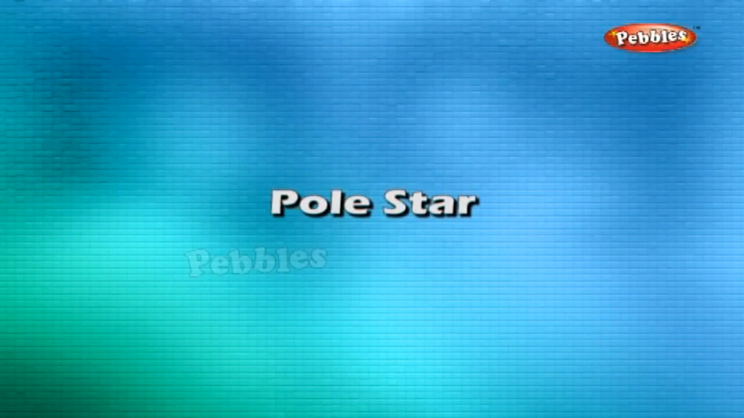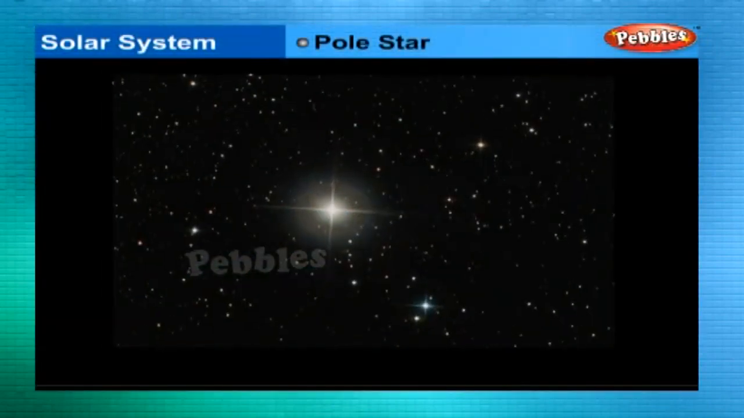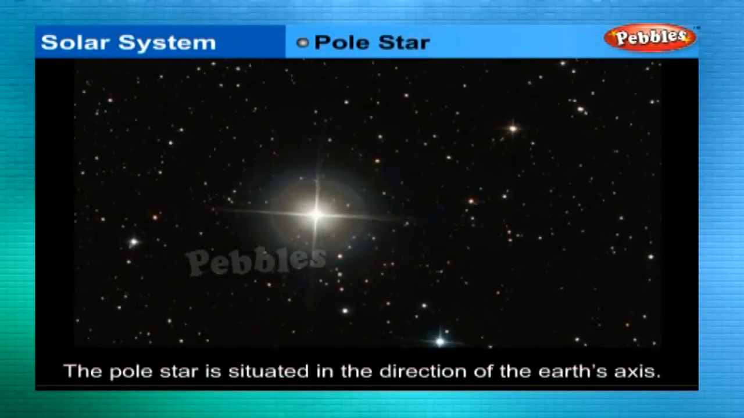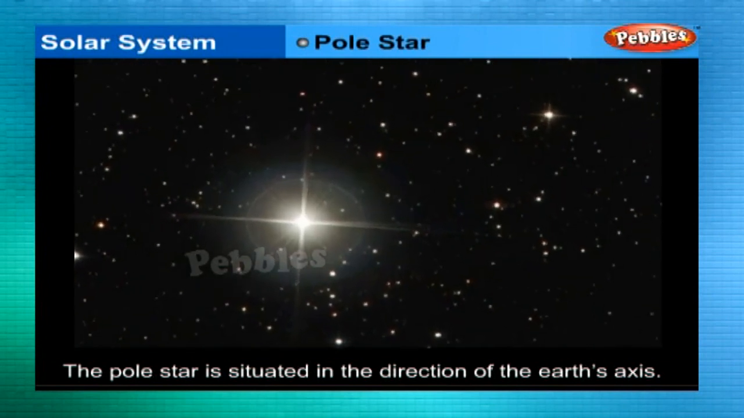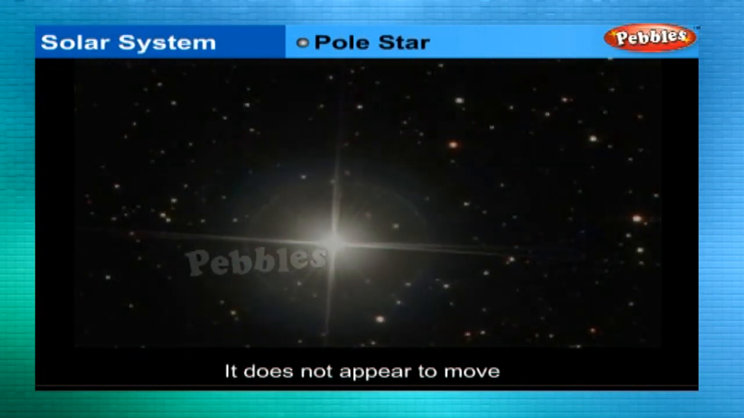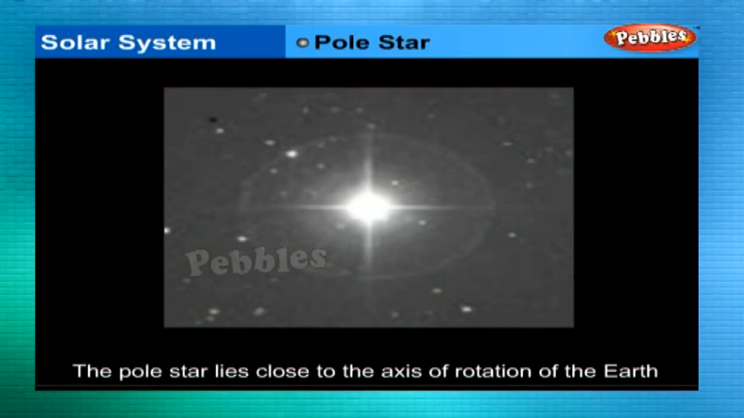Pole star. There is actually a star, the pole star, which is situated in the direction of the Earth's axis. It does not appear to move. The pole star lies close to the axis of the rotation of the Earth.